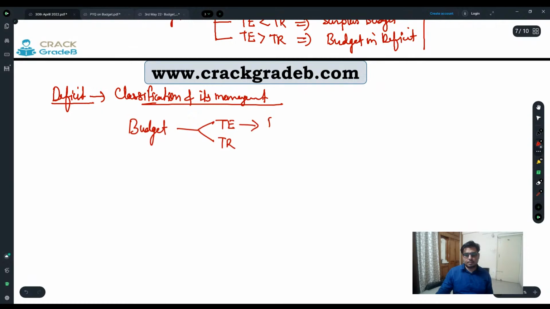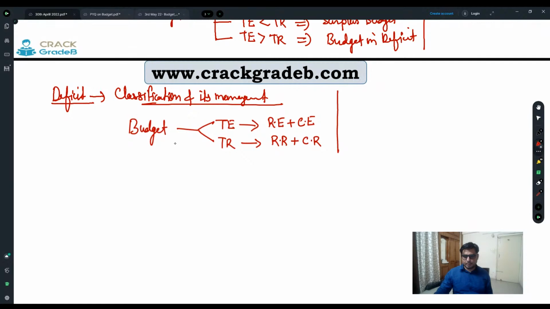Total expenditure is comprised of revenue expenditure plus capital expenditure, whereas total receipts is comprised of revenue receipts plus capital receipts. Now there are three possibilities in this budget. One is total expenditure is greater than total receipts.